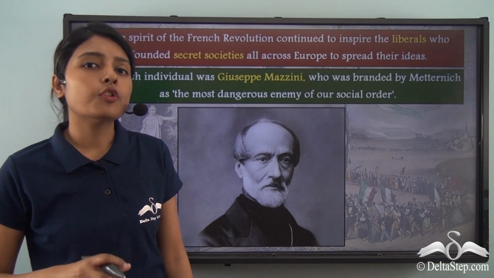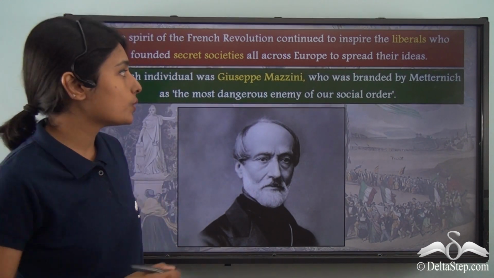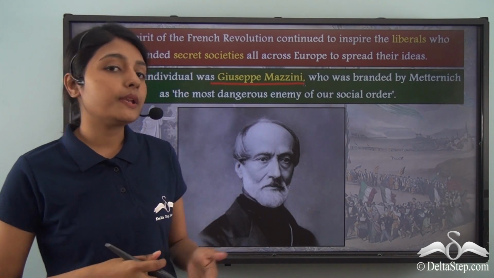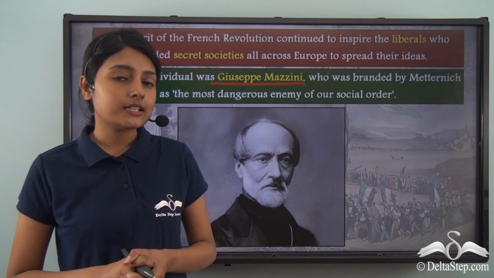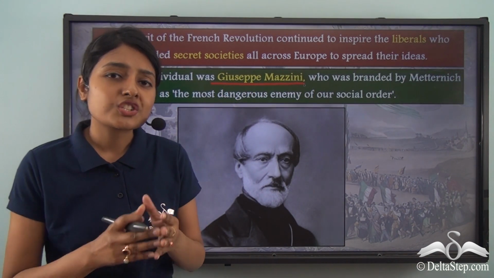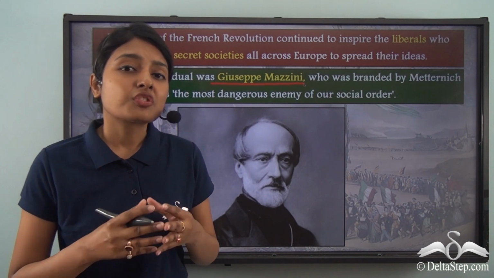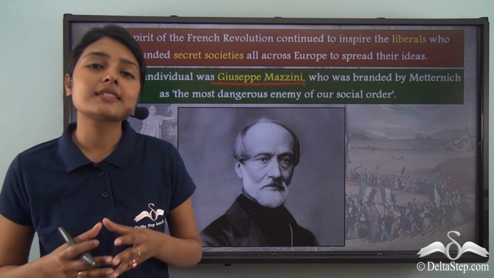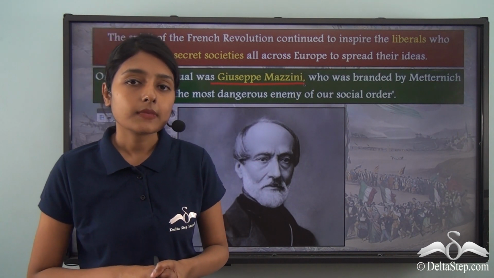One such individual who founded a couple of secret societies and kept on inspiring people was Giuseppe Mazzini from Italy. Now Mazzini played a very crucial role in bringing about the revolution in Italy, about which we will be learning later on. But Mazzini posed a challenge which the government couldn't even imagine. The government in fact was threatened by the popularity of Mazzini and how he could continue spreading his ideas of bringing about freedom among the masses.